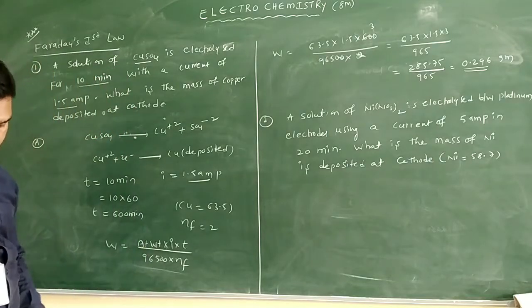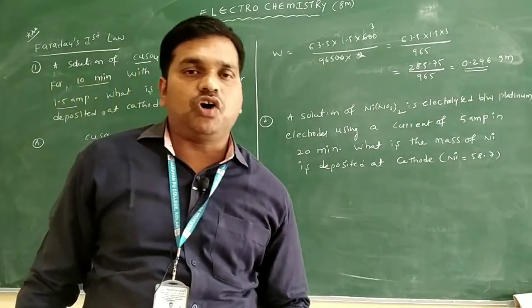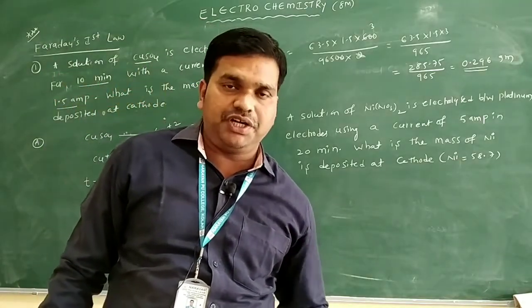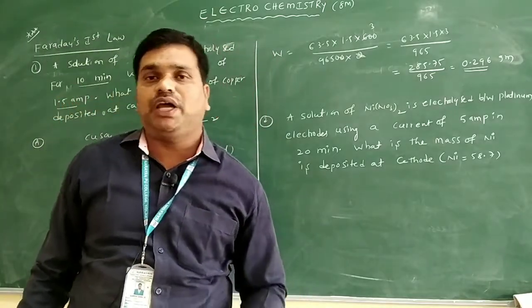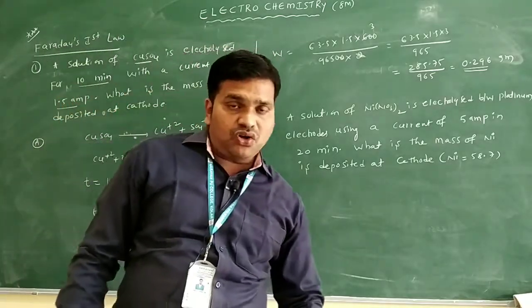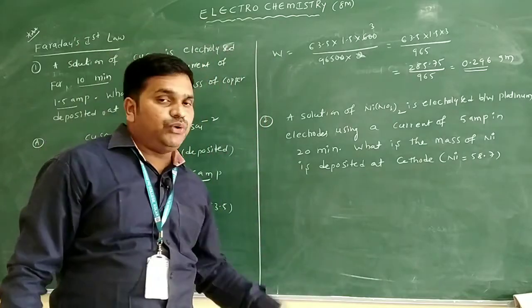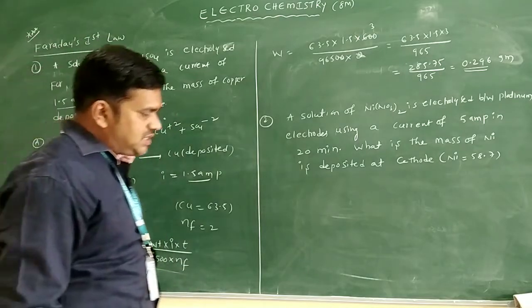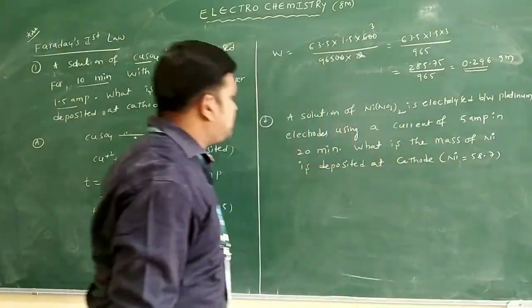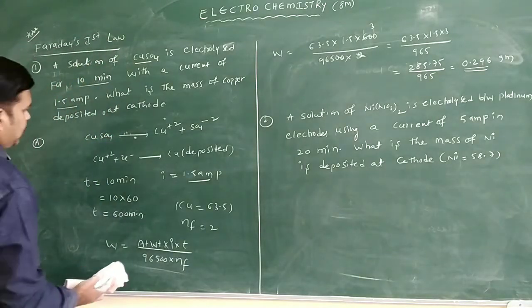So this is the method we use with the formula: W is equal to atomic weight into I into t by 96500 into the n factor. If we are not using the n factor or this formula, how can we do this question? That can also be done. Just note down this question quickly, then you will see one more method.